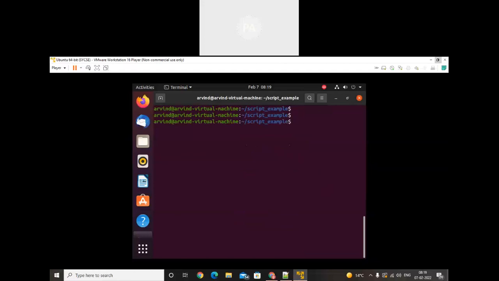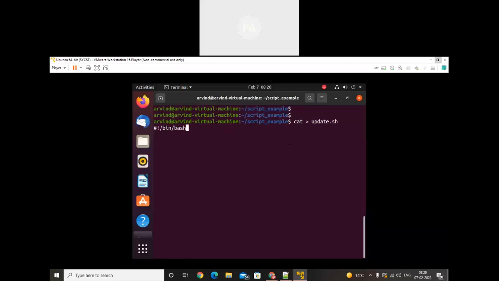So in that case I will create another script. For example, I want to create a script in which I want to perform some task. Here I will use cat update.sh. Let's do that. Hash exclamation mark slash bin slash bash.